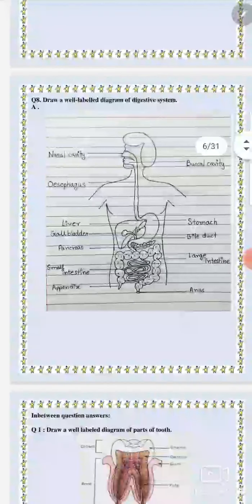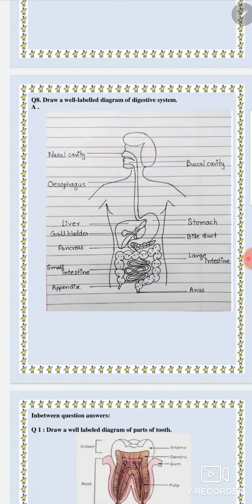After this, question number 8 is draw a well-labeled diagram of digestive system. In the diagram, first of all, you have to practice this diagram. This is the easiest way to draw the diagram which I have shared with you. I will tell you the different parts. I have already explained this. I will simply tell the different parts of it.